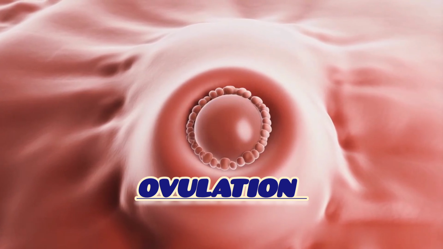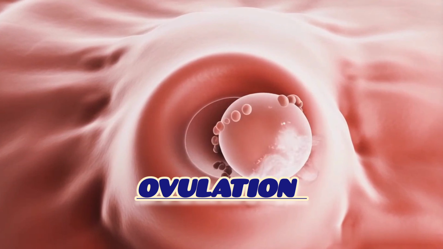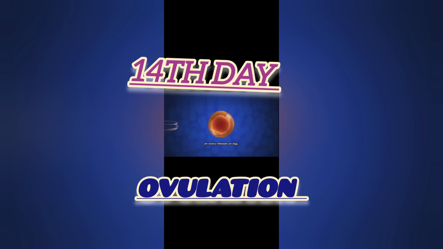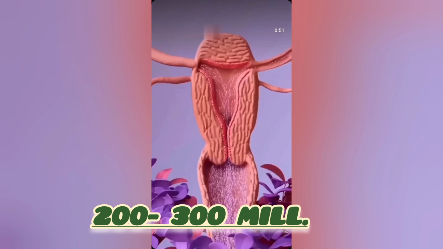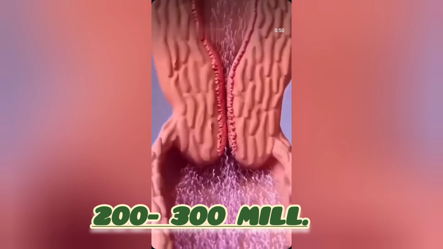What is ovulation? 1. Egg release. It's the release of a mature egg from one of the ovaries. 2. Mid-cycle. Ovulation usually happens around the middle of the menstrual cycle. 3. Hormonal trigger. It is triggered by a surge in luteinizing hormone.